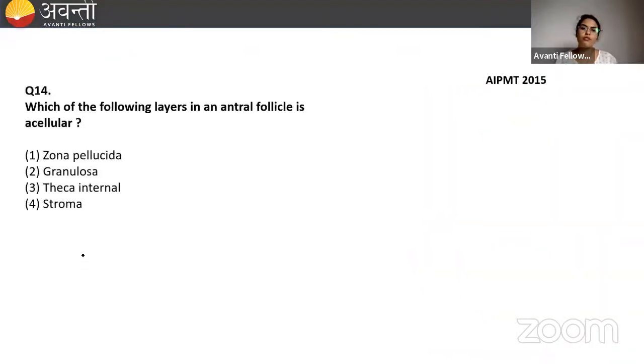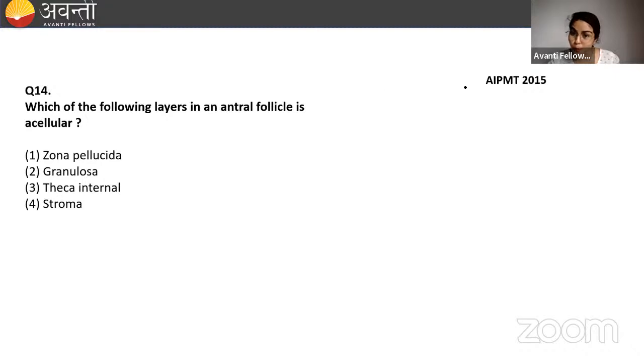Okay. Now, which of the following layers in an antral follicle is acellular? Acellular. Antral follicle. Try to answer it. Let us see how many of you will do it correctly. Which of the following layers in the antral follicle is acellular?